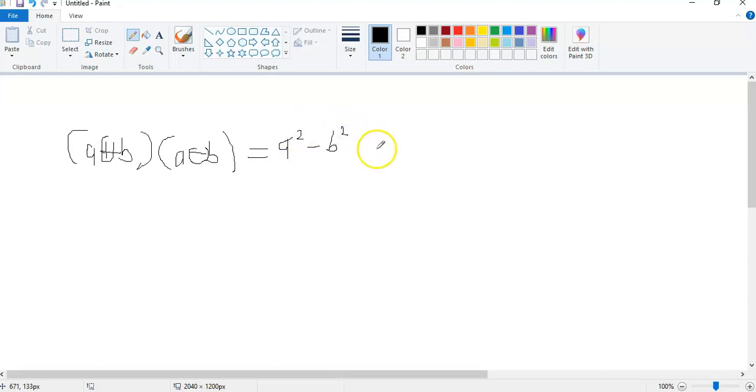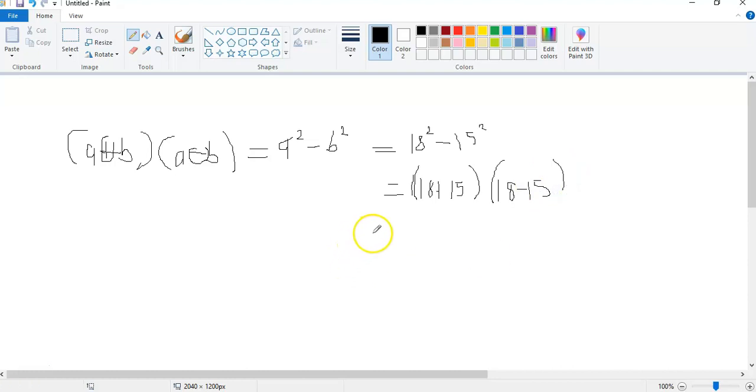Okay, so if we have 18 square minus 15 square, you can write it in this format, which is the 18 plus 15 into bracket the 18 minus 15. So we have 18 plus 15 into bracket 18 minus 15. So this concept is called difference of two squares.